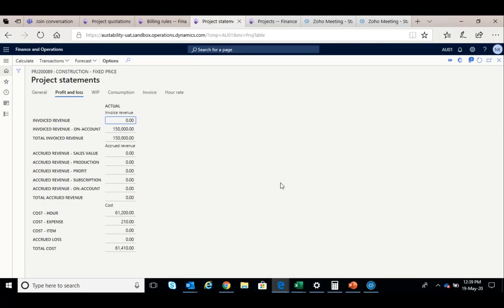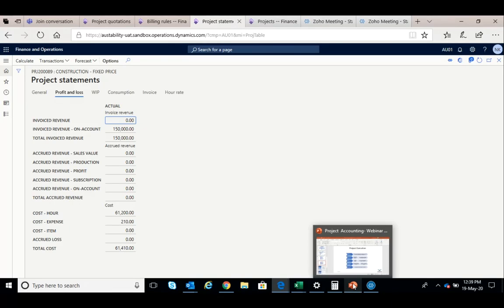Yeah. So you can see that at this point of time, whatever is the P&L is also very clear. Note that the system is showing invoiced revenue on account. That is because it is a fixed price contract. So any revenue booked from a fixed price contract goes to invoice revenue on account until you do something called revenue recognition. Let me take this opportunity to quickly explain what is revenue recognition.